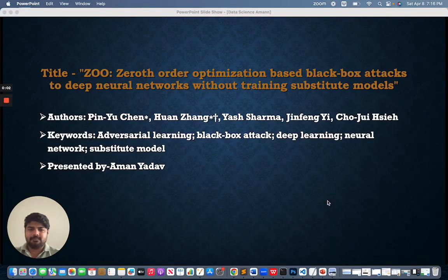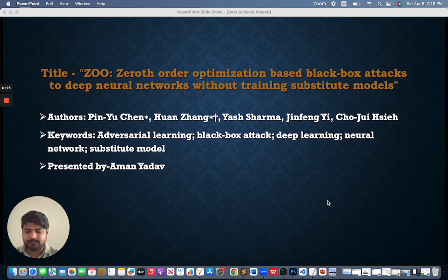Hi everyone, I am Aman Kumar Yadav and I am going to present a paper on Zeroth Order Optimization Based Black-Box Attacks to Deep Neural Networks Without Training Substitute Models. And the authors of this research paper are Pin-Yu Chen, Huan Zhang, Yash Sharma, Jinfeng Yi, and Cho-Jui Hsieh.